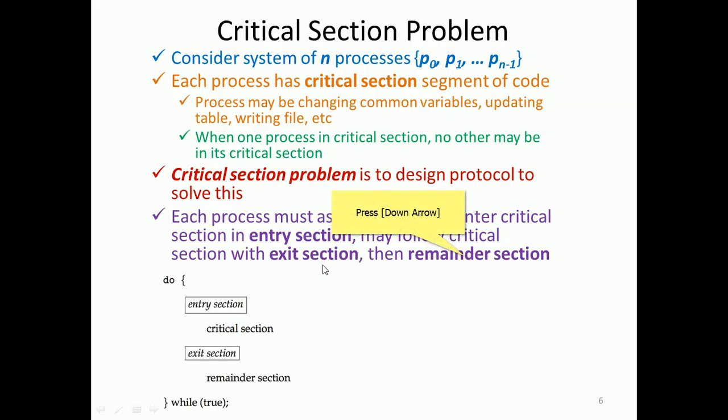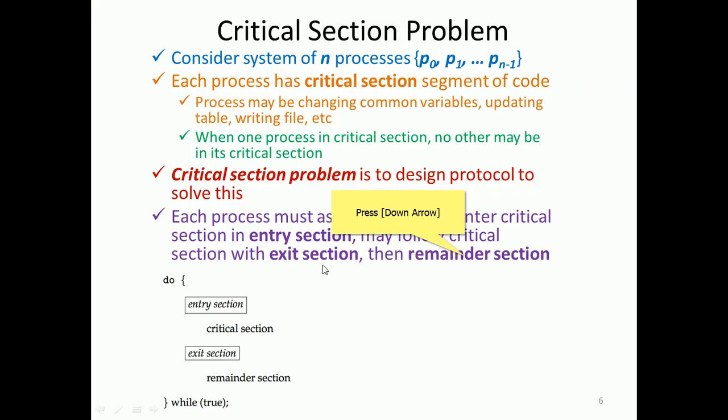So in the do while loop, it enters the entry section, and after getting permission from the other processes in the system, it enters the critical section. It closes the door of the critical section, so nobody else should enter, because somebody is already doing critical section work.